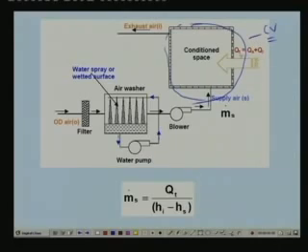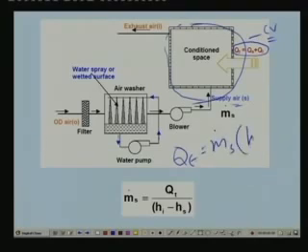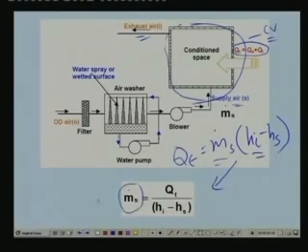So the rate at which heat is being added to the conditioned space, that is nothing but Qt, should be equal to the rate at which heat is being extracted by this air stream. Okay, so the energy balance becomes Qt is simply equal to m dot s into Hi minus Hs, where Hi is the exit enthalpy, Hs is the inlet enthalpy. So this is the energy balance, assuming of course negligible kinetic and potential energy changes for the supply air. So from this expression you can find out the required air flow rate m dot s, which is nothing but Qt divided by Hi minus Hs.